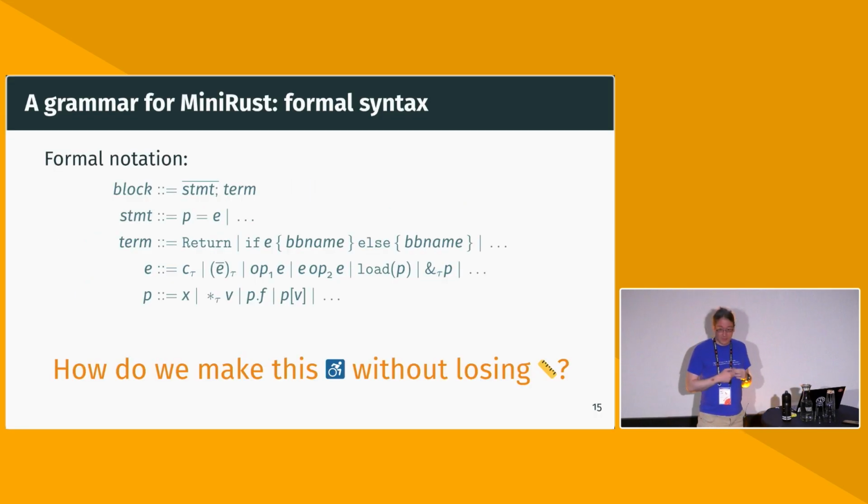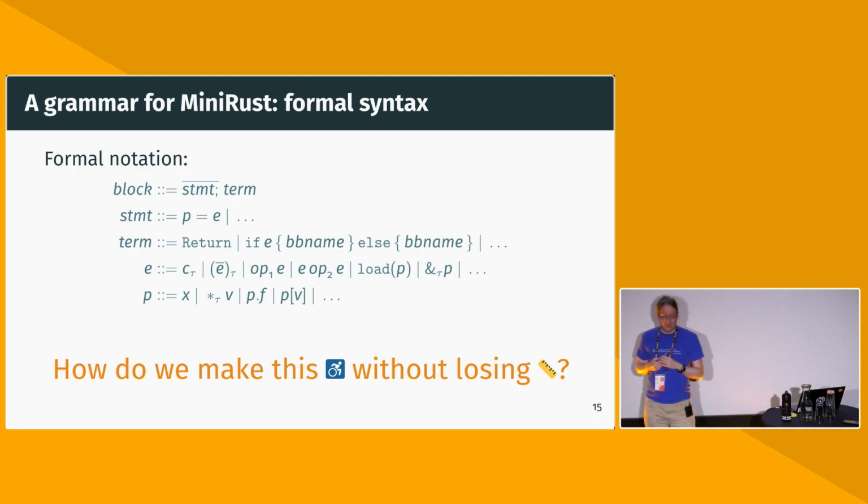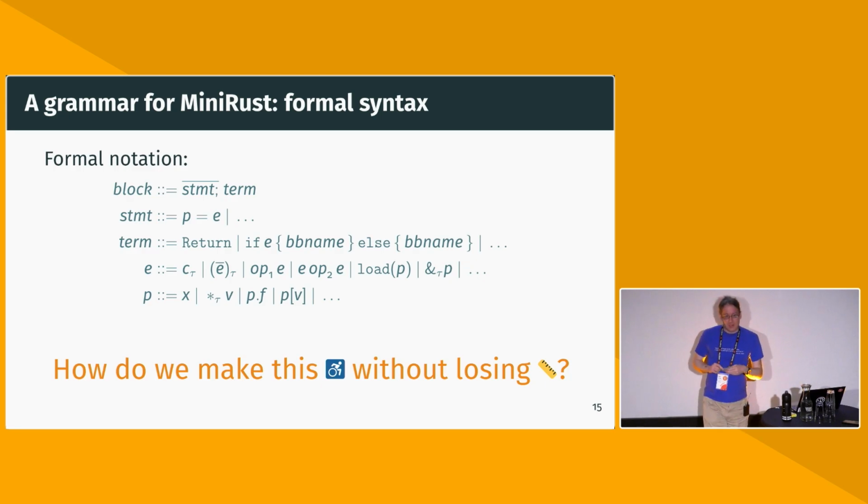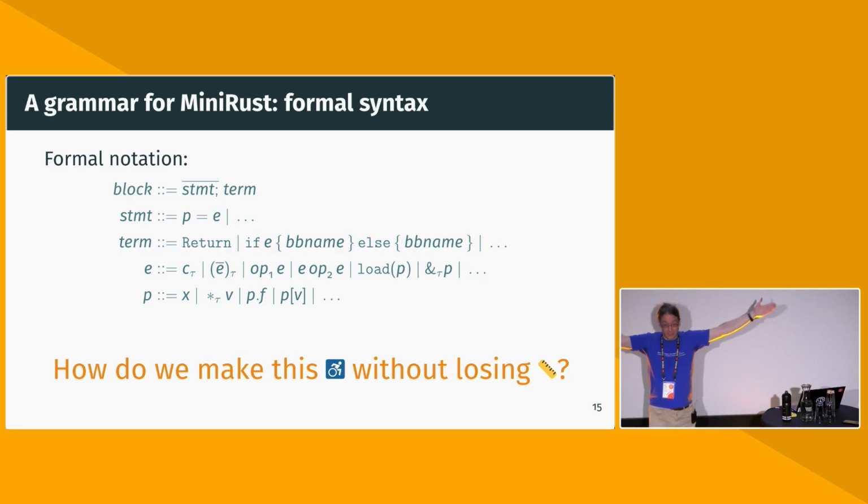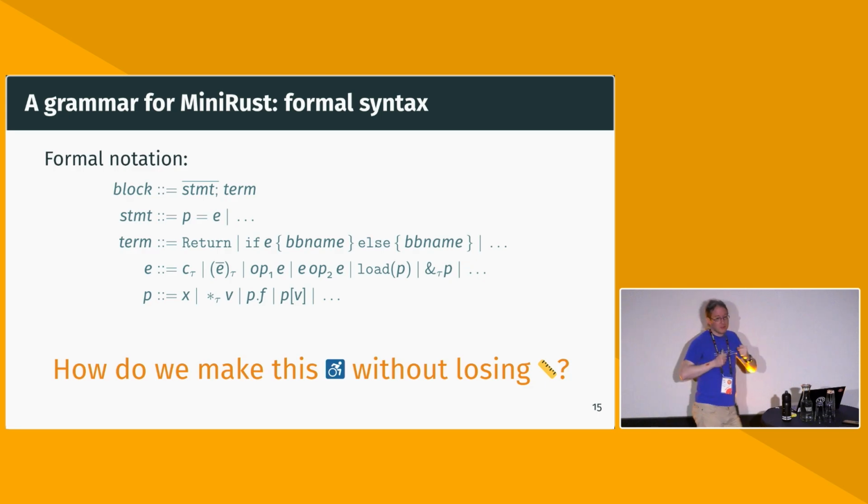So to describe the syntax, this is what I would do if I would put this into some sort of PL paper. This is probably not too bad. I mean, some sort of BNF grammar is actually fairly widely used also outside of hardcore PL research. So I would expect many of you would be able to kind of understand what that is. But still, let's already start thinking about how can we make this as accessible as possible to this specific audience, you all, Rust programmers, without losing the precision that is kind of implicit in using some sort of mathematical notation.